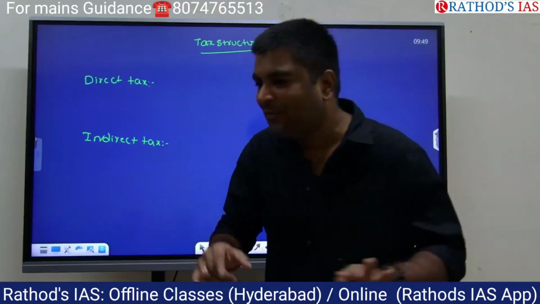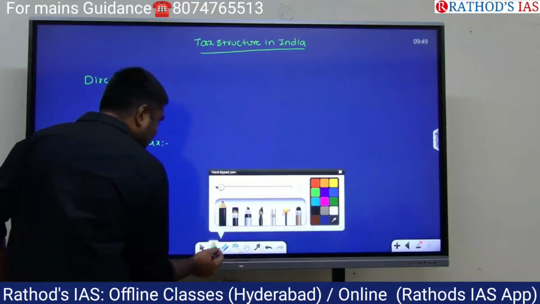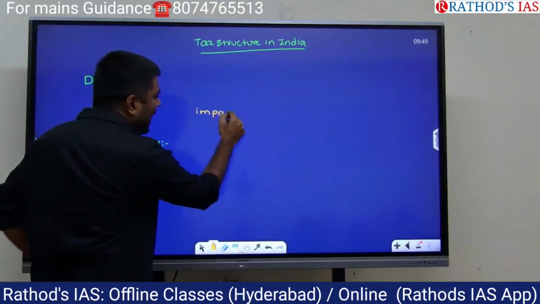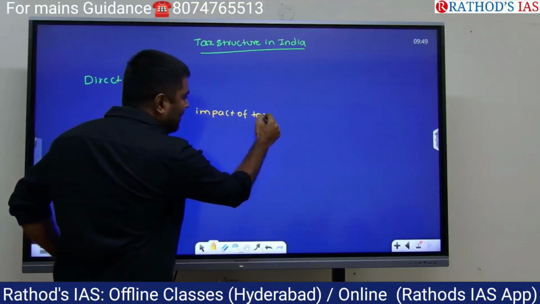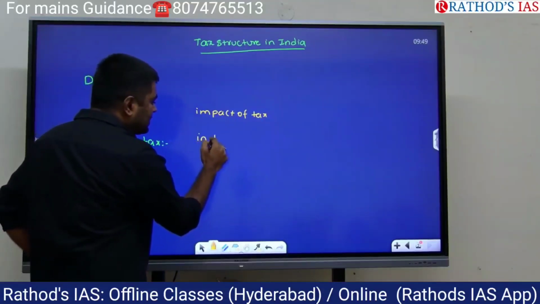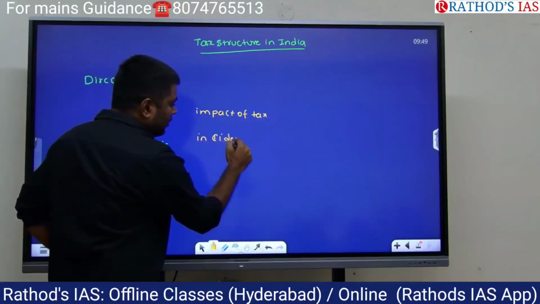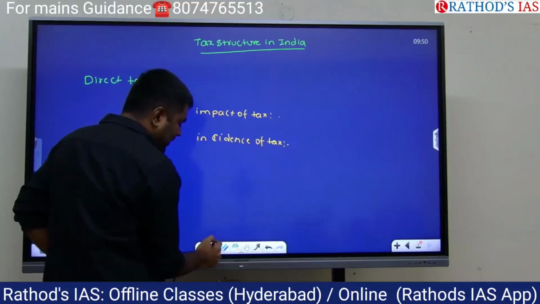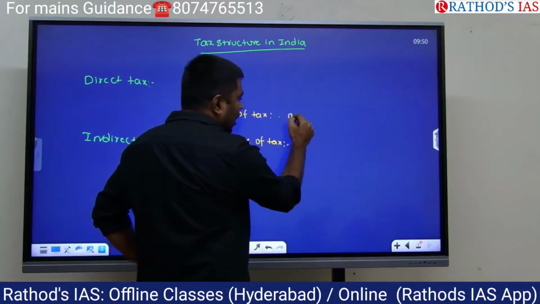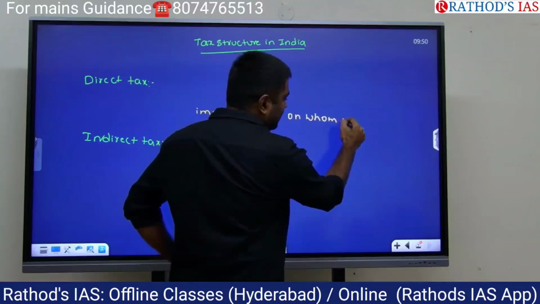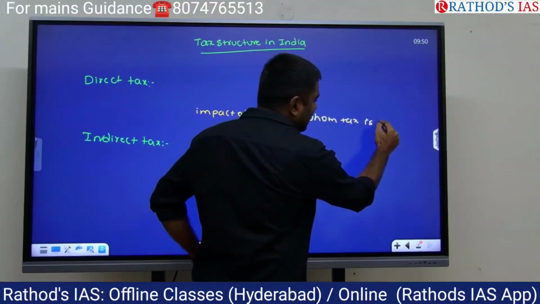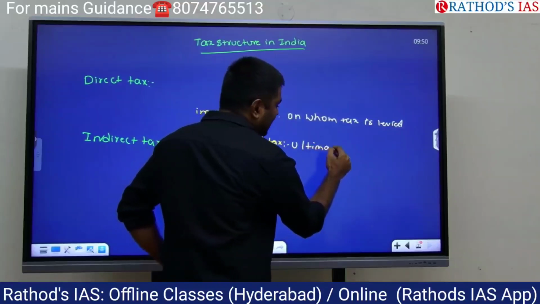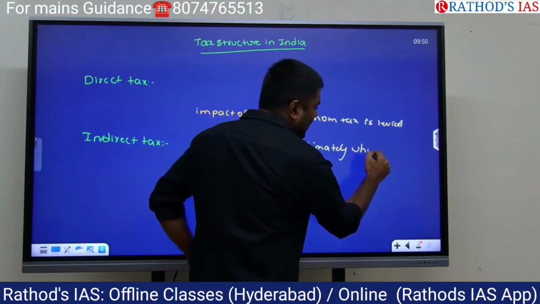What's the meaning of impact of tax and what's the meaning of incidence of tax? Everyone just try to listen, try to understand. Impact of tax means on whom tax is levied. Incidence of tax means ultimately who paid the tax.